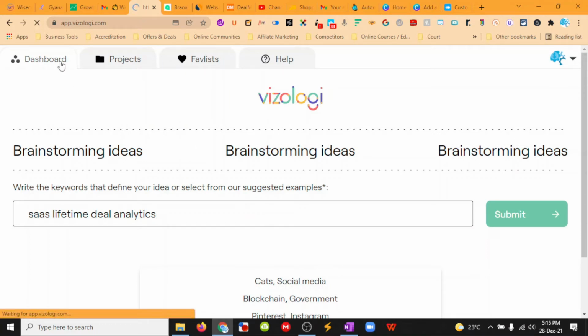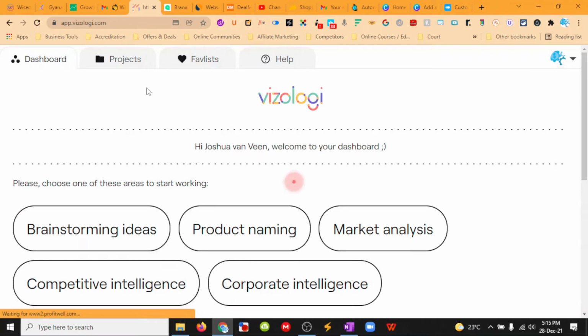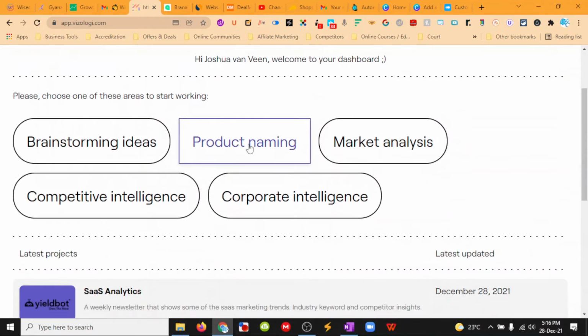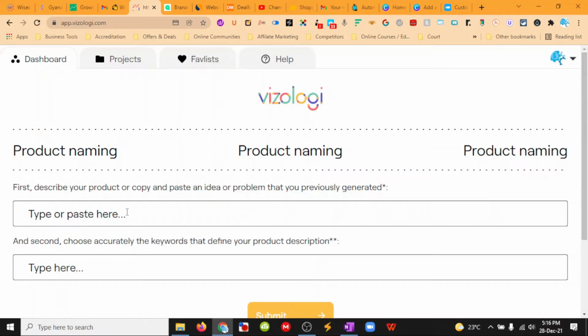So that's really cool. I guess you could do similar kinds of things in any other AI writer. I'm just thinking like Closer's Copy and these other ones that are also using GPT-3. If you just type in the same kind of thing and did expand, you'd probably get similar. But if you're typing in a whole bunch of keywords and going into it and doing rewrite, okay, so product naming, you just put in what it is that you're doing and your description.